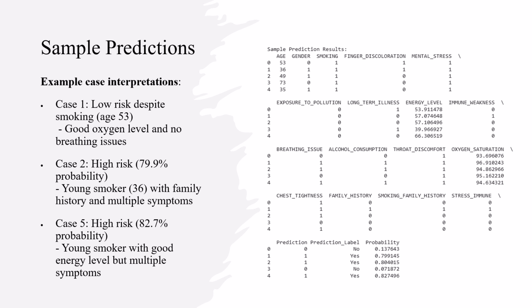Case 2 is particularly interesting: a younger smoker at age 36 with family history and multiple symptoms, predicted as high risk with 79.9% probability. Case 5 shows another high risk prediction, 82.7% probability for a younger smoker with good energy levels but multiple symptoms. This example demonstrates how the model weighed multiple factors together rather than relying on a single indicator.